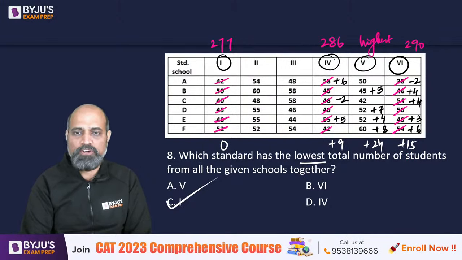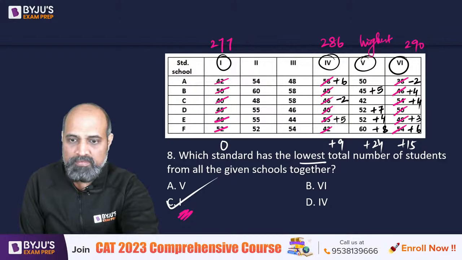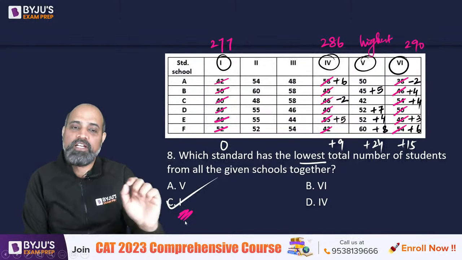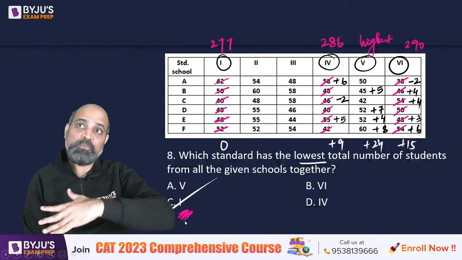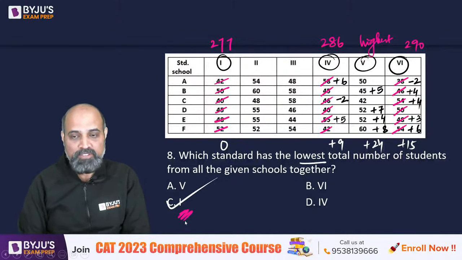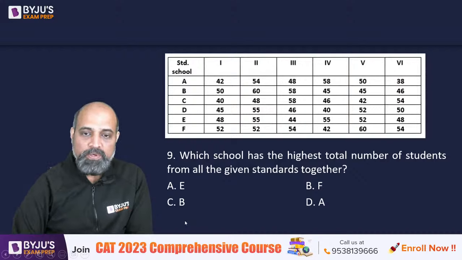So highest is going to be this. And the lowest is going to be standard 1. Okay, you guys took 38, and 38 is the smallest, but what about the other values? Other values may be larger, no? No one. So I understood. So it's all good. Okay, next one.